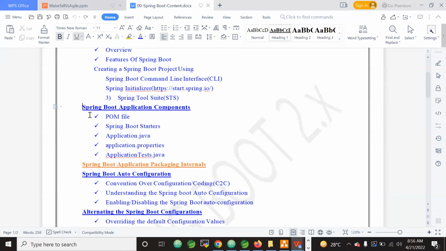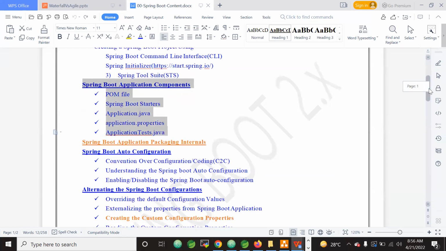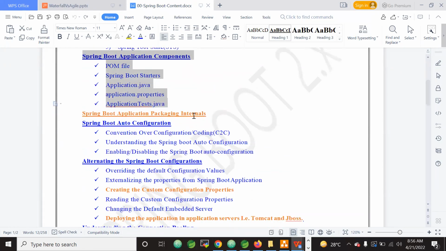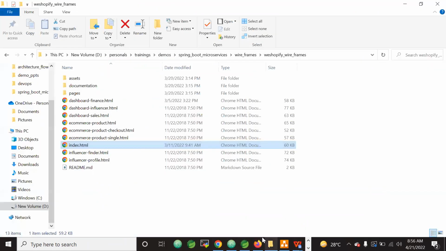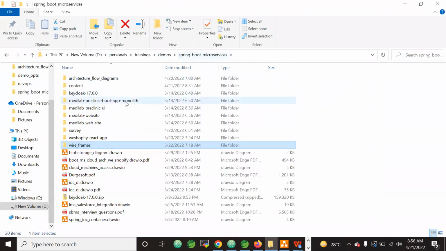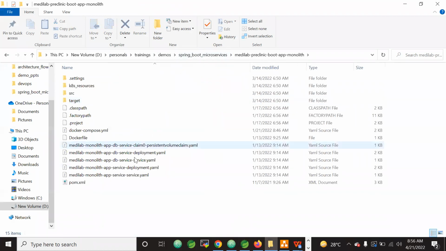However, now here 5 interview questions we will see. Once we have understood the Spring Boot components, then we will understand the internals of the Spring Boot application. For example, maybe I have just closed it, but if you can see the internals, just in case, I'm taking the advantage to explain the internals.